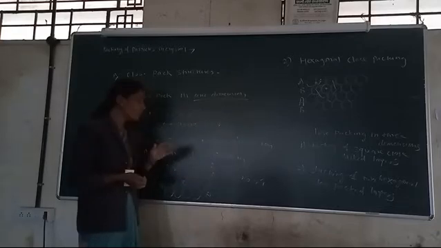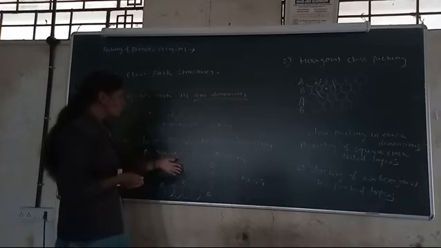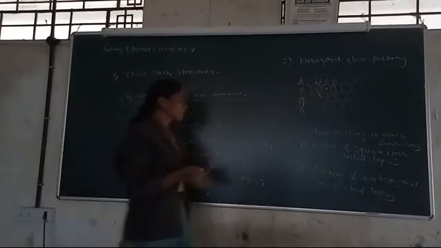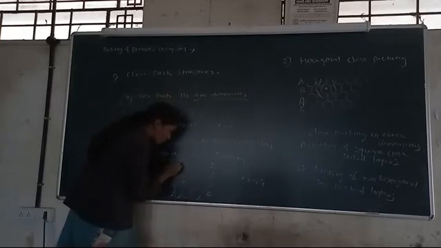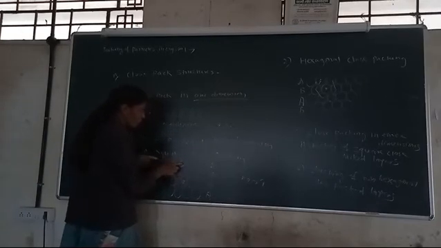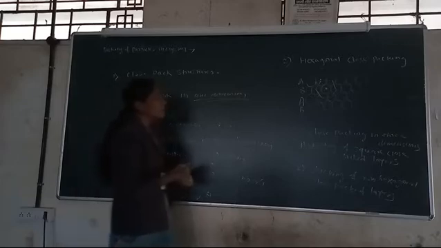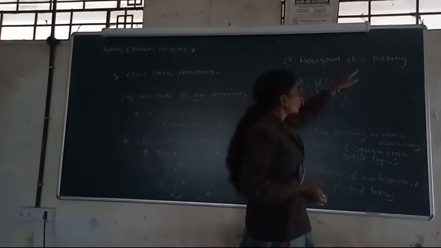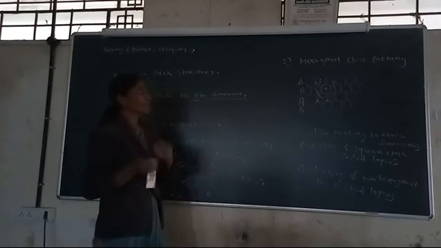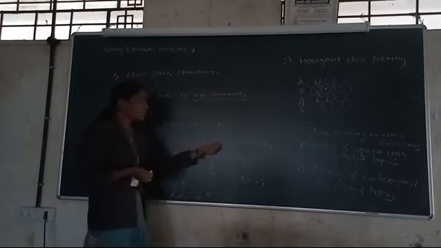From both of these types, the voids, means empty spaces or gaps in the crystalline structure, are greater in the square close packing structure than in the hexagonal close packing structure. Here the tetrahedral void is formed in square close packing, and in the hexagonal close packing structure the empty space or voids are less as compared to square close packing. These are the two types of close packing in two dimensions.